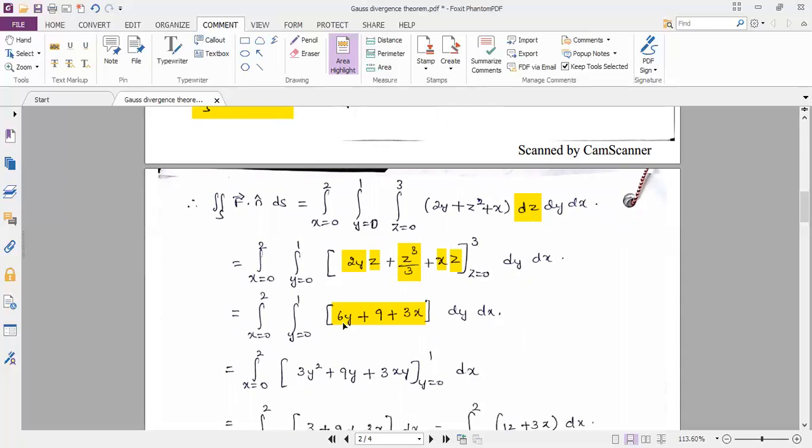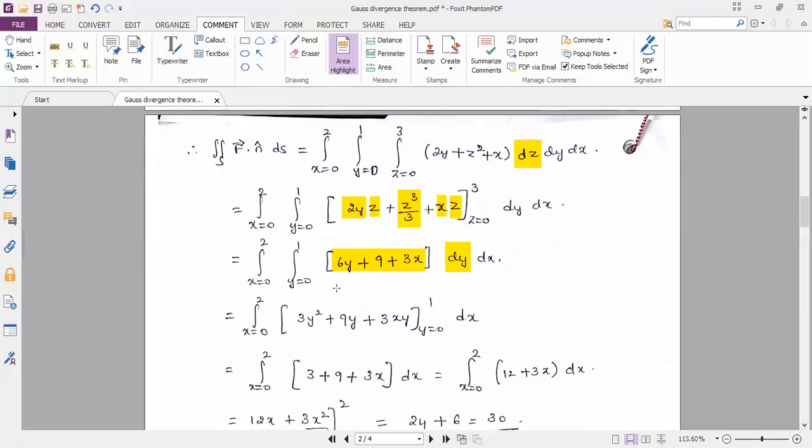Now we need to integrate the 6y plus 9 plus 3x with respect to y. So with respect to y, 6 into integration of y dy is y square divided by 2. Simplifying, we obtain 3y square. Integration of 9 with respect to y is 9 into y. Integration of 3x dy, 3x is a constant, writing as it is. Integration of 1 dy is y. Applying the limits, y is equal to 0 to 1, writing dx as it is.